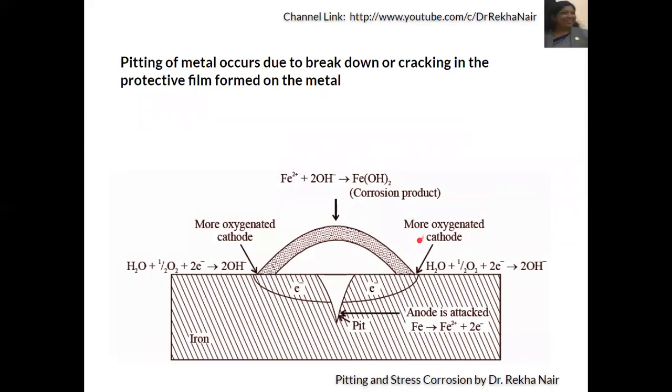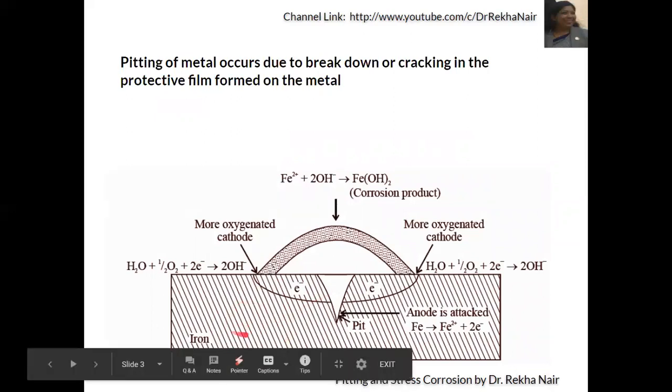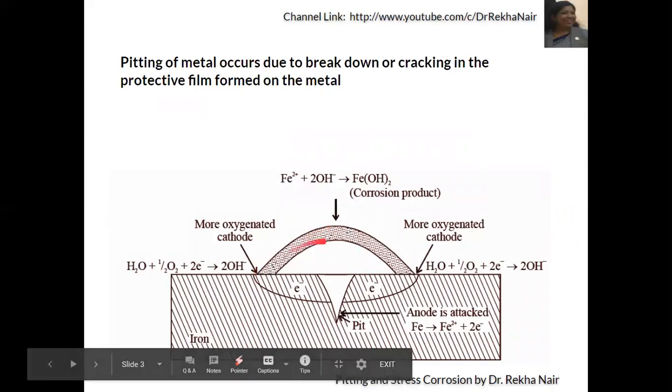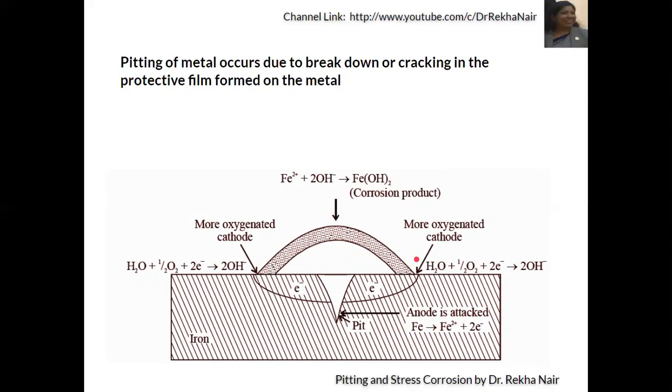So you can have an example here. See, this is an iron piece. Here we have a pit, and finally when the corrosion product forms, that will be collected over the pit. Here the pit will act as anode, and iron will lose its electrons to form Fe2+ plus 2 electrons. Depending upon the electrolyte that is used, we will have either hydrogen evolution process or oxygen absorption process.